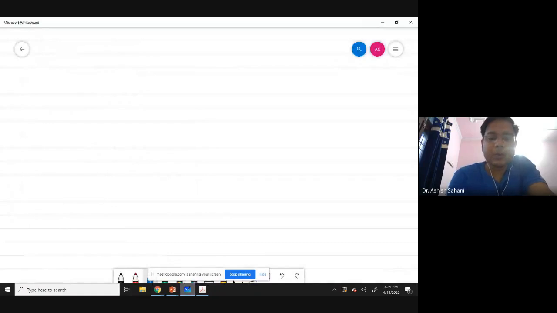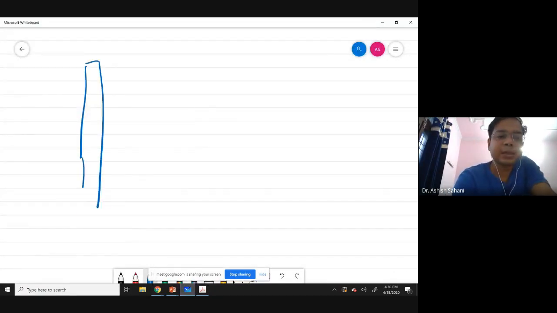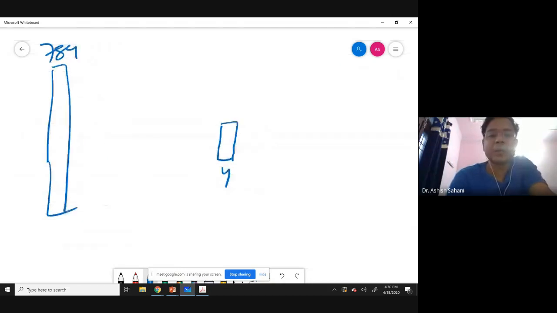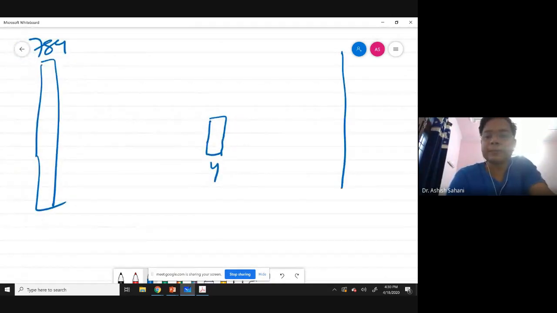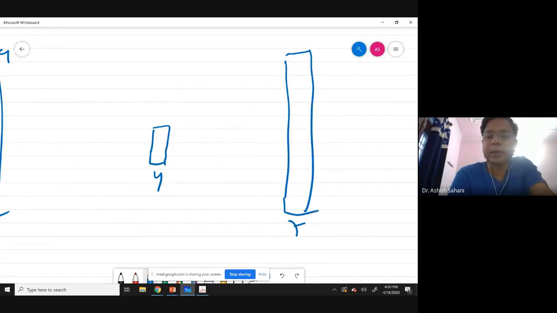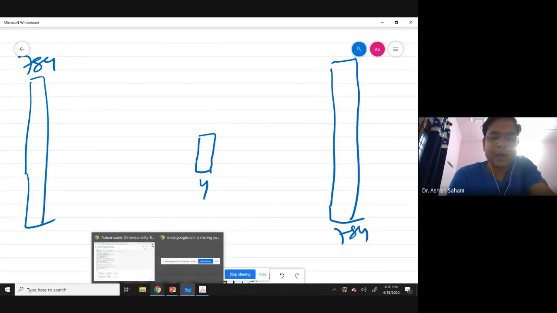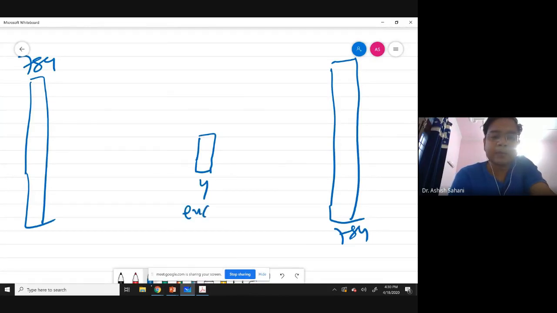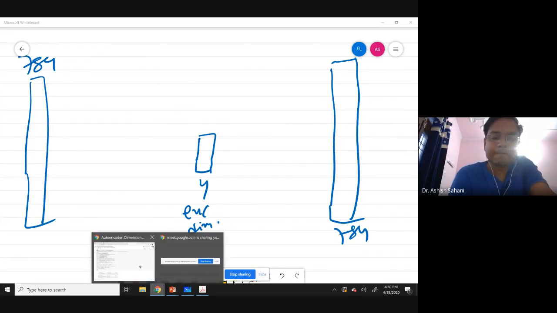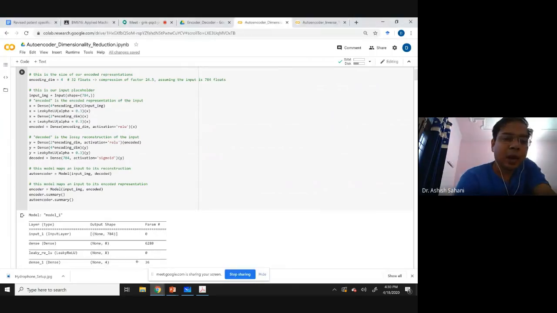So bottleneck equal to 4 means this is 784. It starts like this. In the bottleneck, there will only be four elements or 4 data points, and it will come back and become 784 again. So this is the encoding dimension. Now I start with the input image, which is 784 by 1. Then I go to 4 into encoding dimension, which is 4 into 4, 16.